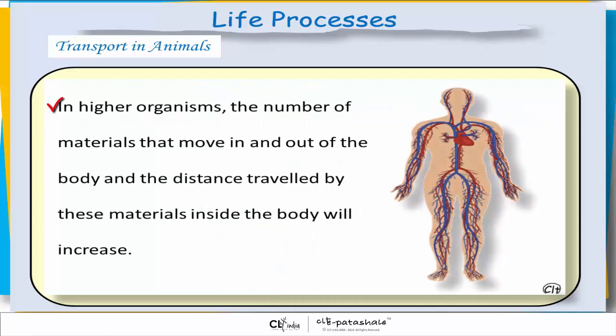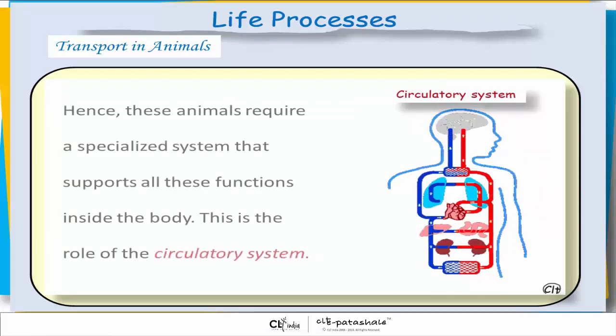In higher organisms, the number of materials that move in and out of the body and the distance traveled by these materials inside the body will increase. Hence, these animals require a specialized system that supports all these functions inside the body. This is the role of the circulatory system.